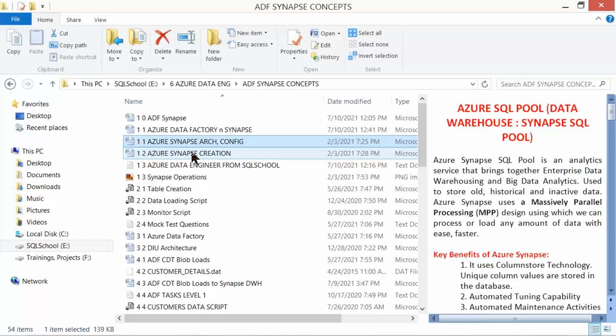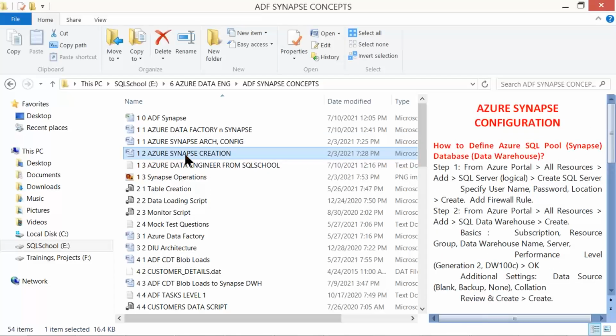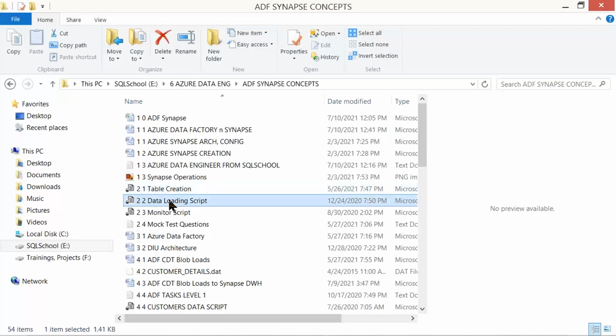to Azure configurations, fundamentals of Azure, Azure basics, and slowly step into something called Synapse Data Warehouse. Assuming you're aware of regular local SQL Server basics, that is the prerequisite. Basics of SQL Server T-SQL should be fine to step slowly into Synapse activities. Synapse is a data warehousing environment. We say DW. From there, we'll understand how to create tables, perform data loads, and monitoring activities.